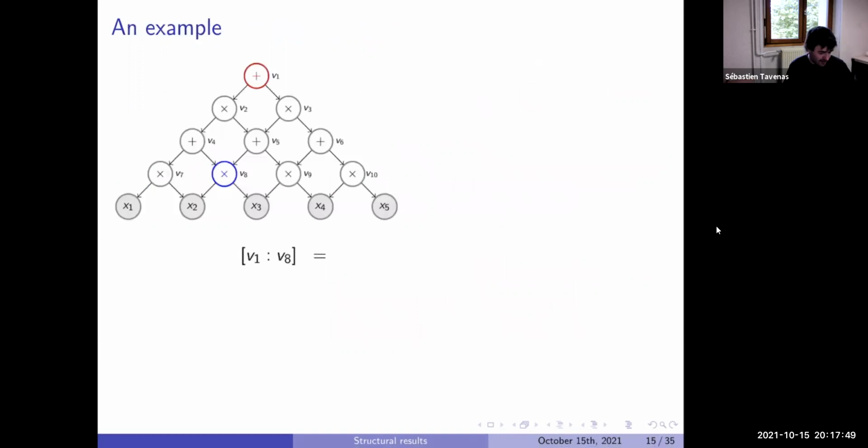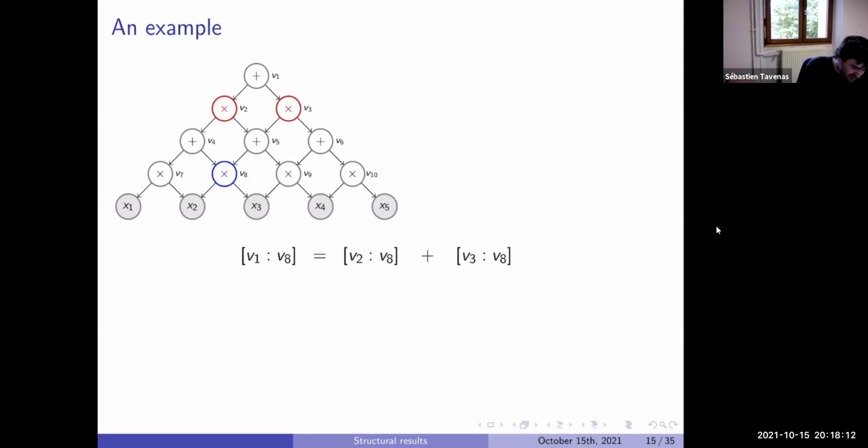Okay, an example of what we want to do. We want to look at the paths from V1 which go on the right path by V8. So we apply our definition. V1 is a sum, so it is V2 of V8 plus V3 of V8.